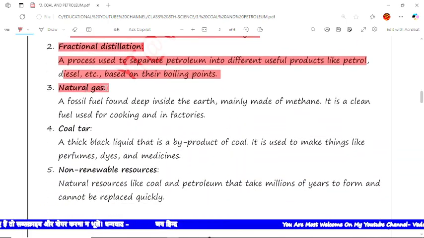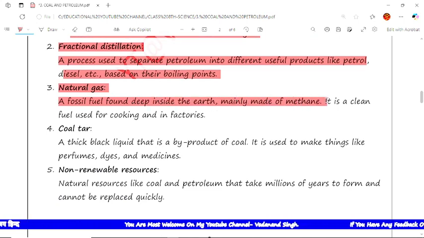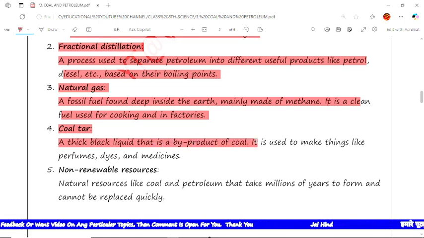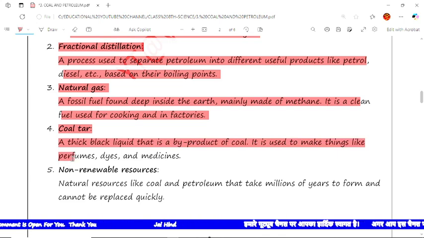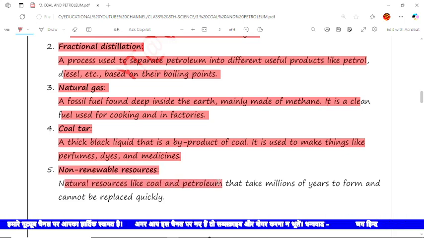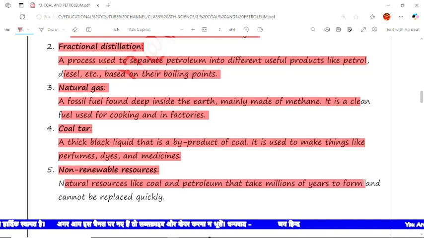Next is natural gas. A fossil fuel found deep inside the earth, mainly made of methane, and it is a clean fuel used for cooking and in factories. Now the next is coal tar, a thick black liquid that is a byproduct of coal, and it is used to make things like perfumes, dyes and medicines. Now the next is non-renewable resource. A natural resource like coal and petroleum that takes millions of years to form and cannot be replaced quickly.